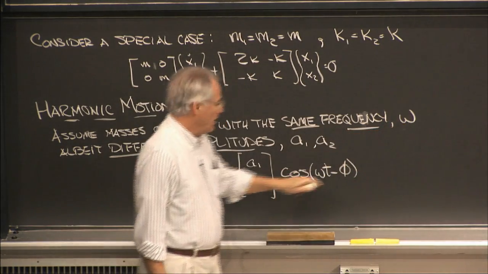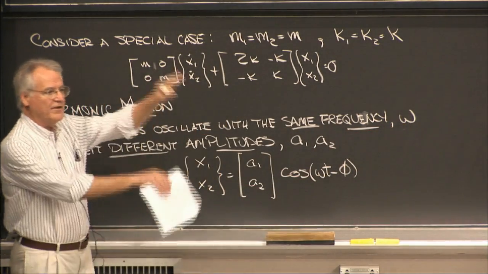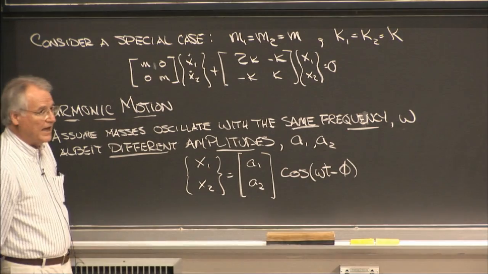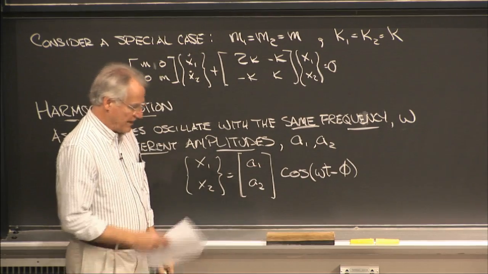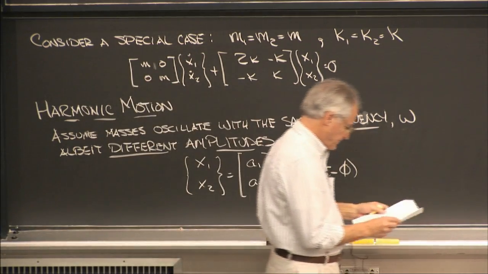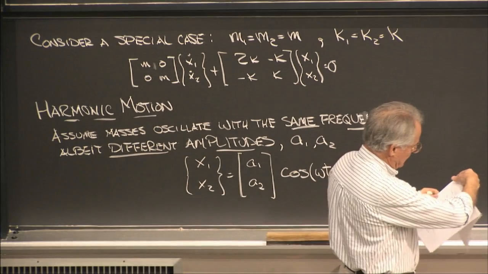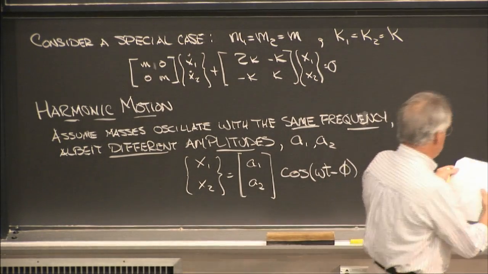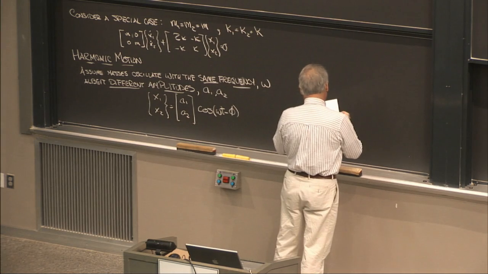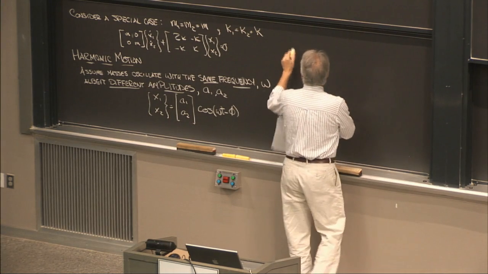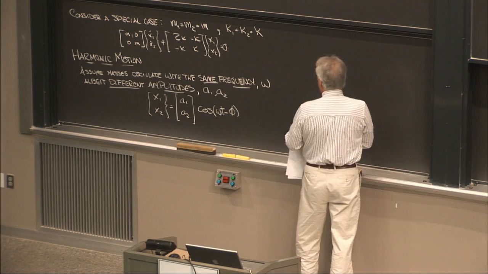Both of them are oscillating at the same frequency. However, they differ in their magnitudes. They are not the same magnitude. But that assumption right there allows us to say this.